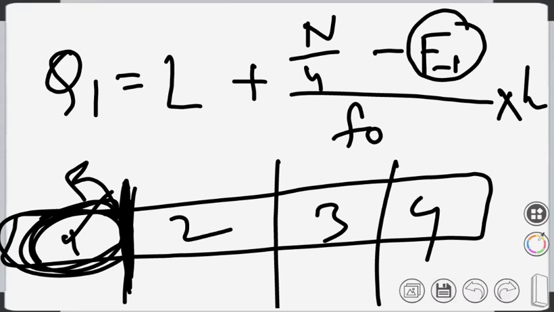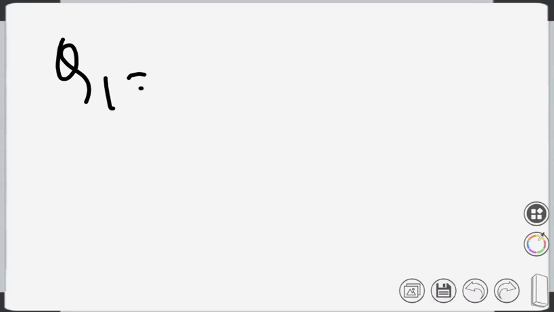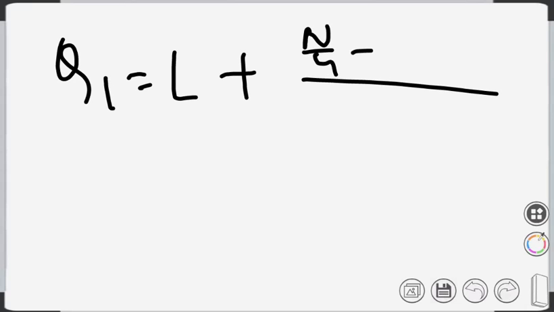Let me write the formula for all of them. I have already written Q3. Please write Q3 is L plus 3n by 4 minus f minus 1 by f0 into h. So Q1 is L plus n by 4 minus f minus 1 by f0 into h.